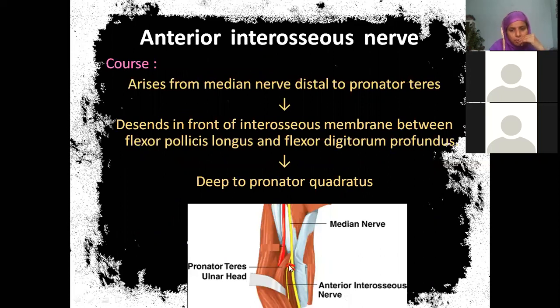So the anterior interosseous nerve is one of the branches of the median nerve only, beta. You can also use the word deep branch of the median nerve. So it arises from the median nerve distal to pronator teres. It descends in front of the interosseous membrane between flexor pollicis longus and flexor digitorum profundus. Deep to pronator quadratus it goes.